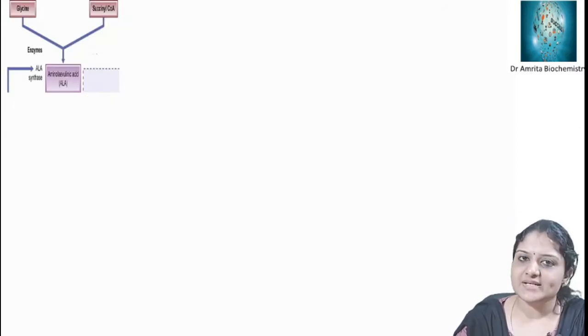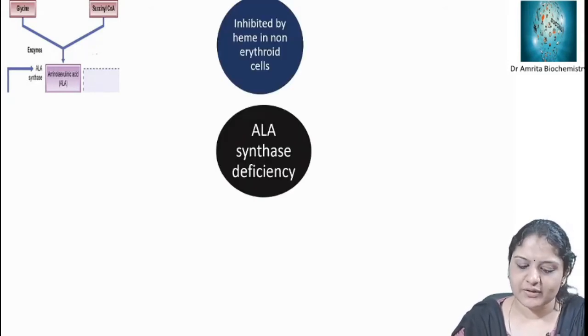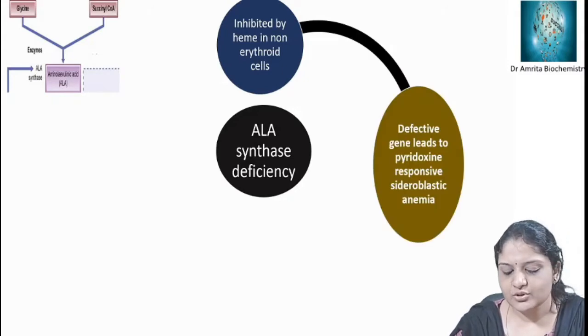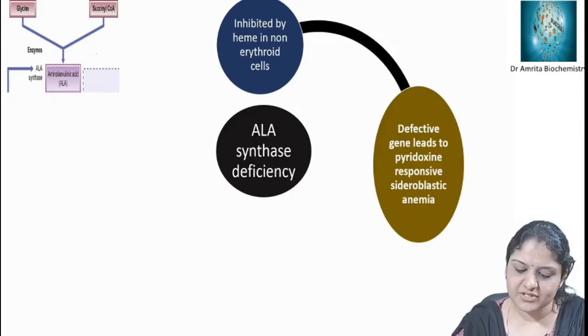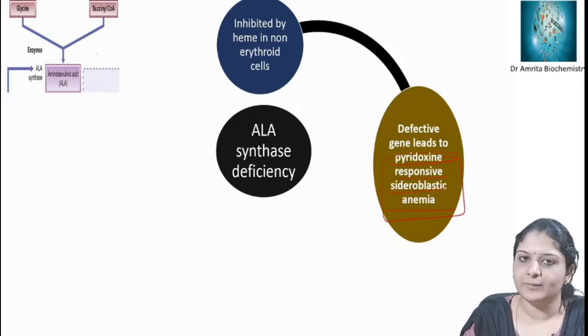So next we can discuss the first enzyme deficiency, that is ALA synthase deficiency. ALA synthase is inhibited by heme in non-erythroid cells. In erythroid cells, it is mainly iron. Okay. So the ALA synthase deficiency, the defective gene leads to pyridoxine responsive sideroblastic anemia. That is the point which you have to remember.